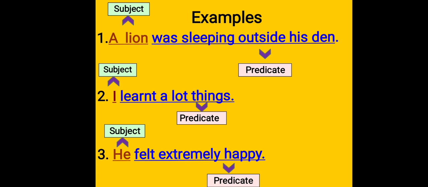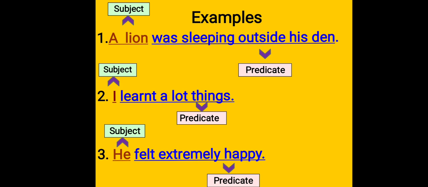Let's look at the other one. I learned a lot of things. Here the subject is I. Learned a lot of things: learned is a verb, the object is a lot of things. This part is called the predicate, which is giving information about I, that I learned a lot of things. So this also is an example of a simple sentence. Let's look at the other one. He felt extremely happy. He is the subject here, felt extremely happy is the predicate. So this also is an example of a simple sentence.